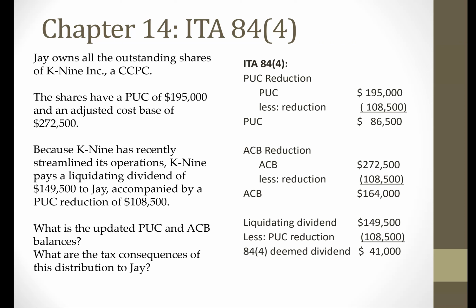So his deemed dividend under 84.4 is going to be only 41,000. Now, once again, J is going to have to gross that up depending on whether it's an eligible or non-eligible dividend. We're not told in this example. And then he'll include that grossed up amount in his income, and he'll also get a dividend tax credit. So that's sort of a simple example of a deemed dividend under 84.4.